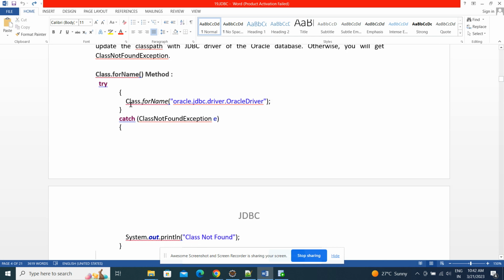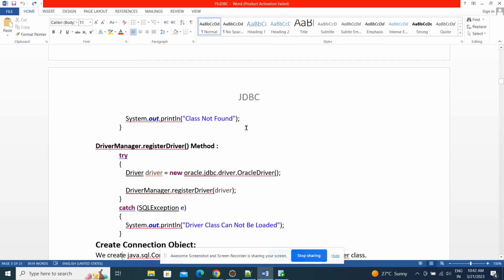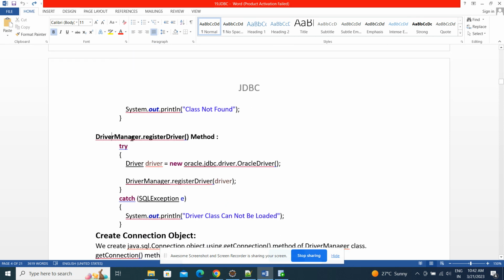Compulsory we need to write this logic inside try and catch, guys, because if it is not able to identify this class in the classpath, then it will throw this exception. This is a checked exception, so we need to handle it using try and catch. This is one way. The other way of registering the driver is DriverManager.registerDriver.